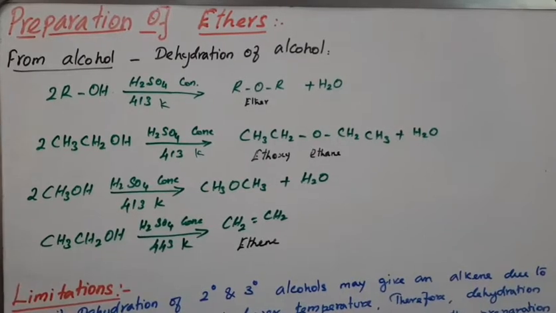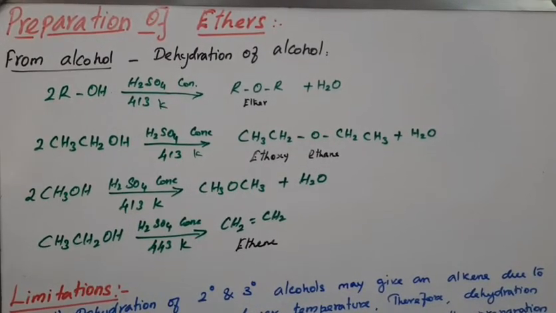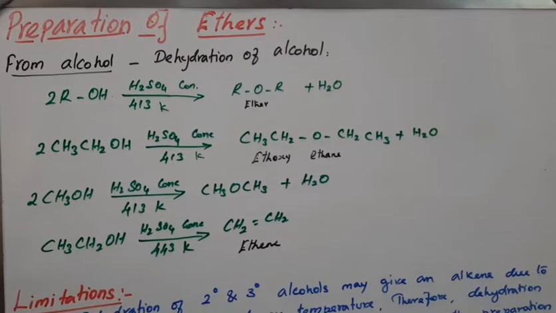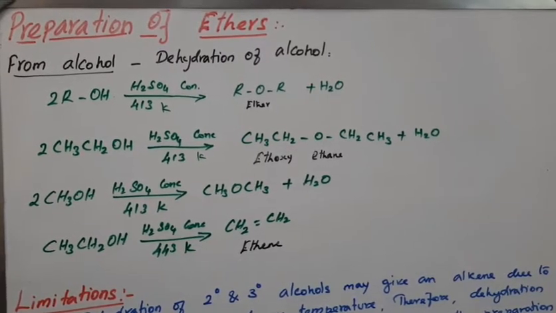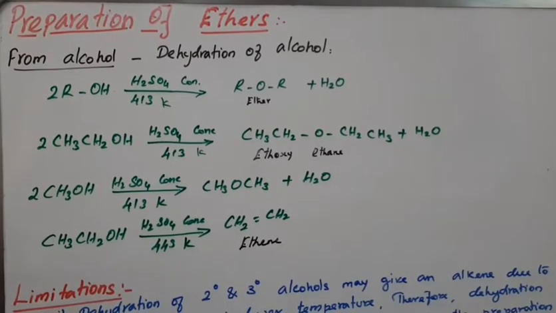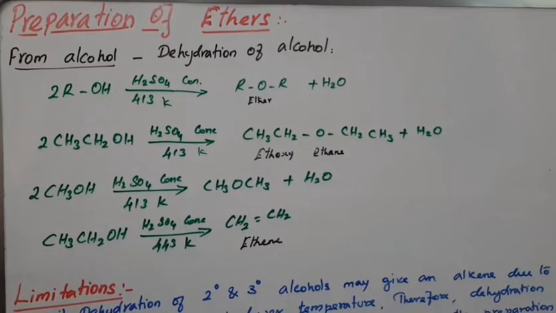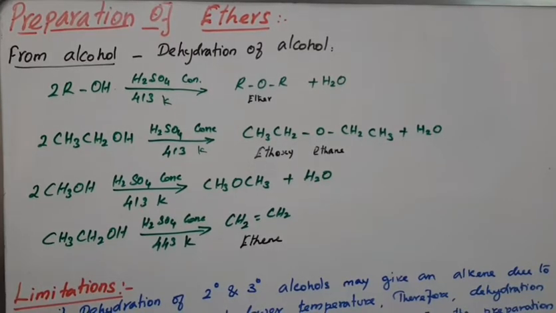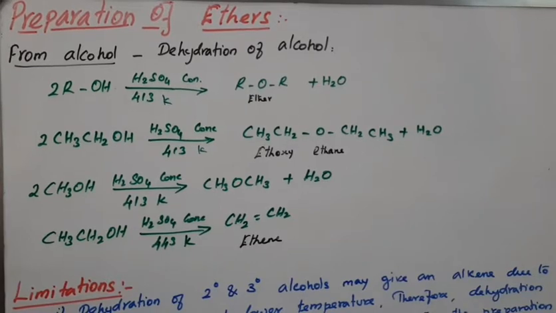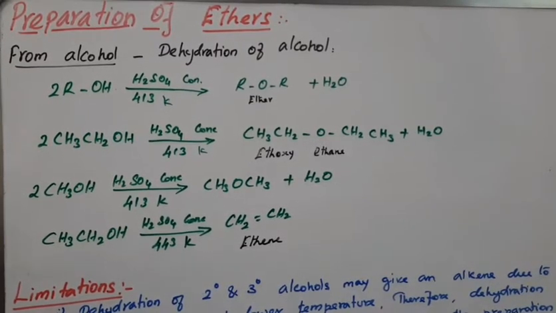Students, today in class we are going to see the preparation of ethers. The functional group is R-O-R. There are two kinds of ethers: symmetrical ether, and mixed or unsymmetrical ether. Methoxymethane is a symmetrical ether. Ethoxymethane is an unsymmetrical ether. Here we are going to see the preparation of ethers from alcohol.